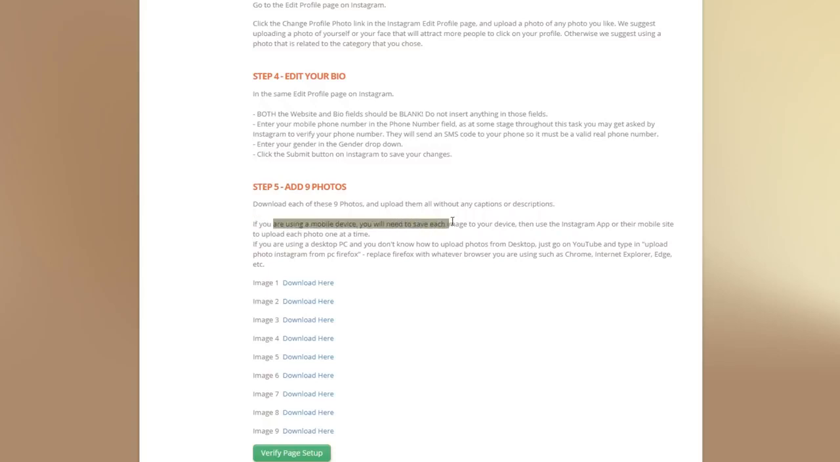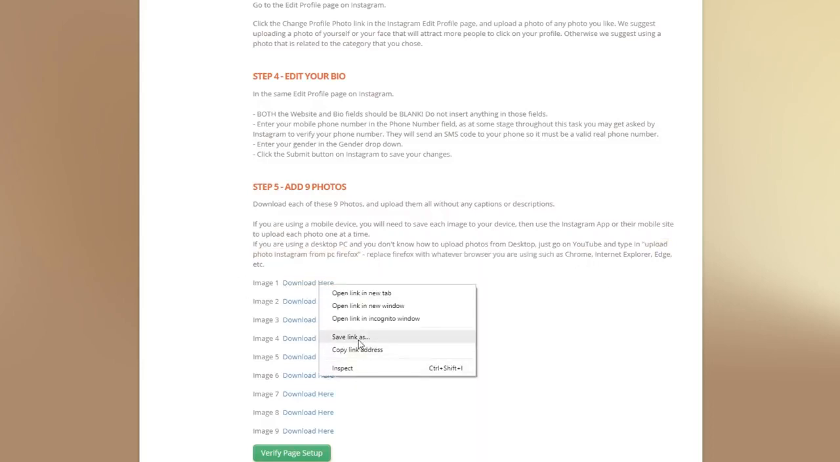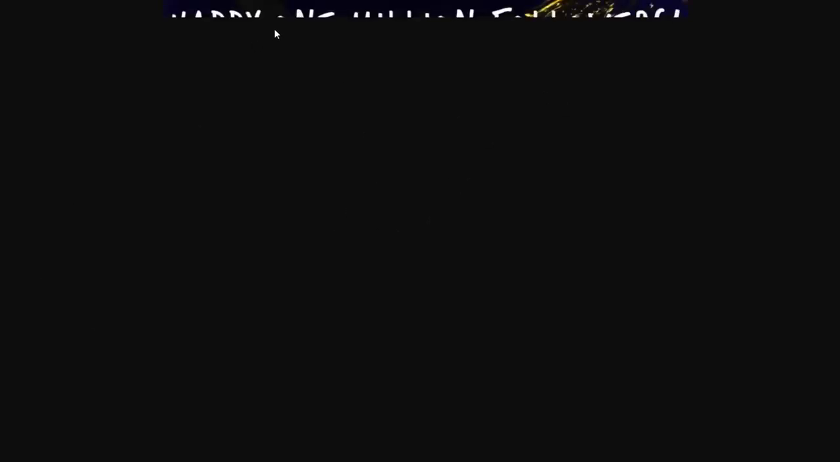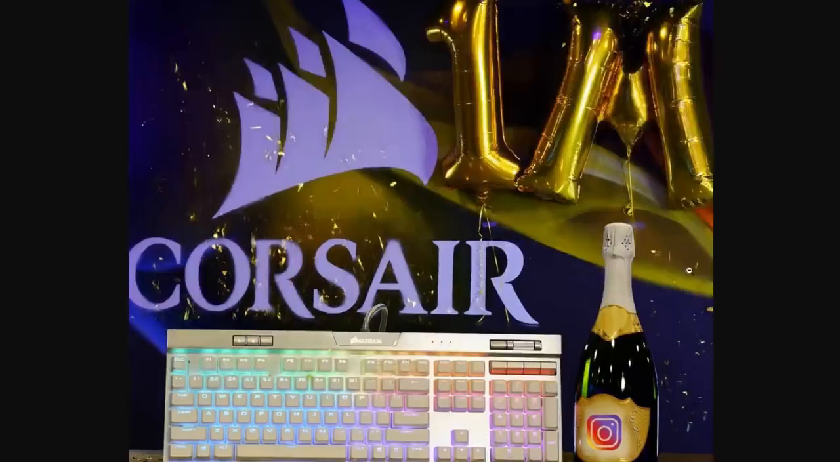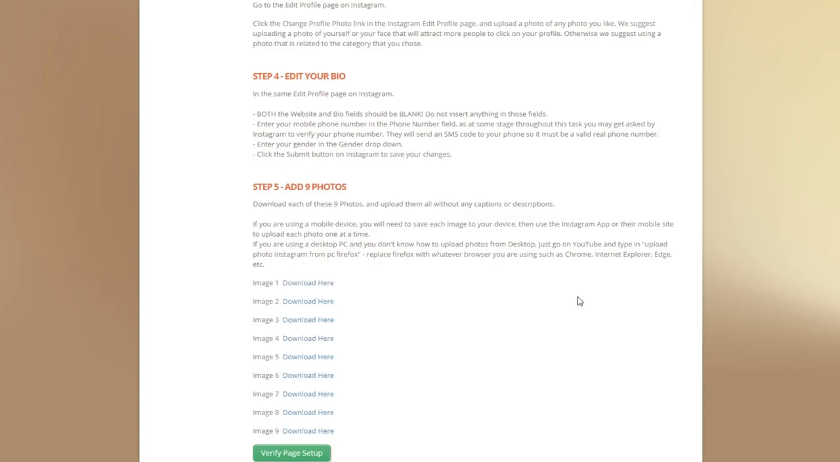If you're using a mobile device, you'll need to save each of these images to your phone, and then you can upload them using the Instagram app. Otherwise, if you don't know how to upload photos from a desktop PC, just go to YouTube and type in, for example, if you're using Firefox, upload photo Instagram from PC Firefox. So if you're on desktop, I would just right click on this and go save link as to my computer, or you could just click on them and just right click and save, and just right click on this image and go save image as. I'm using Chrome, and you need to upload all 9 of these images.